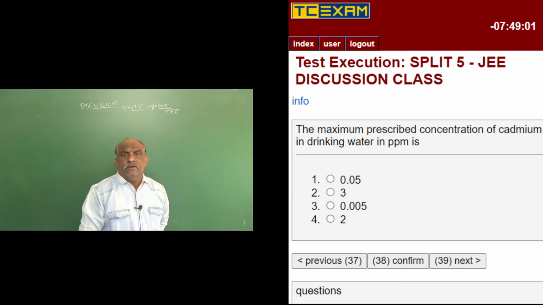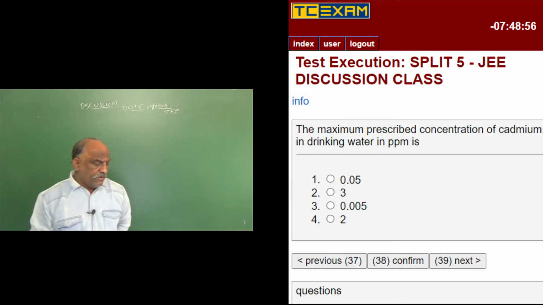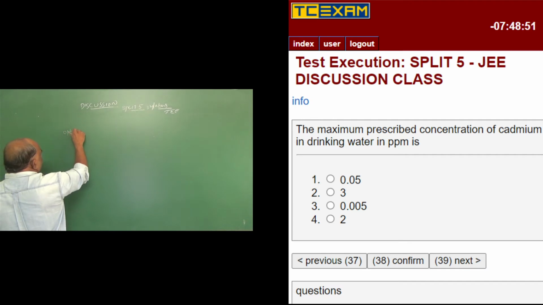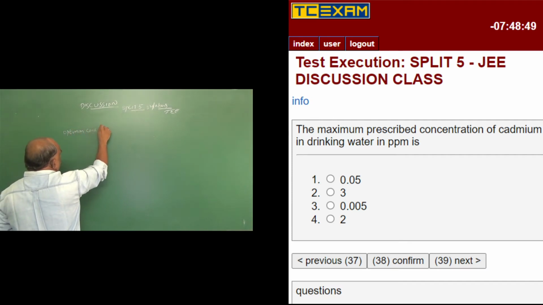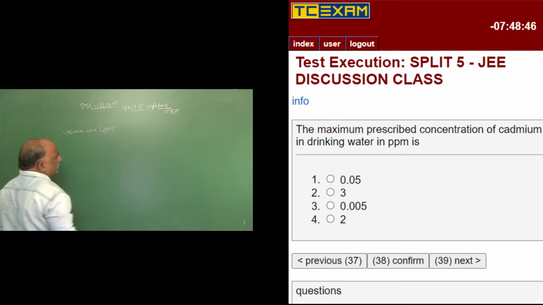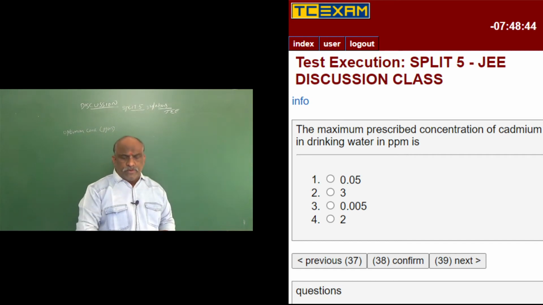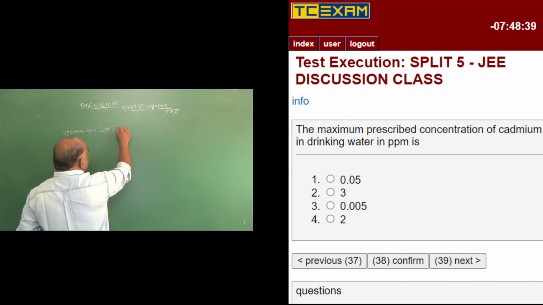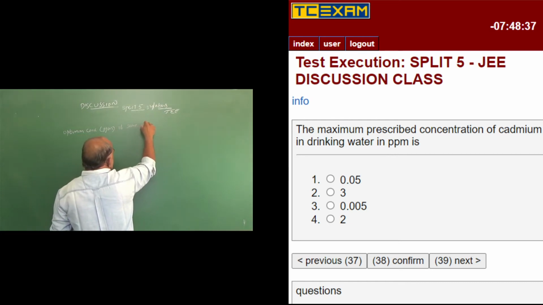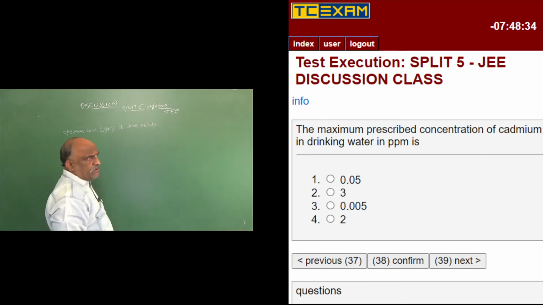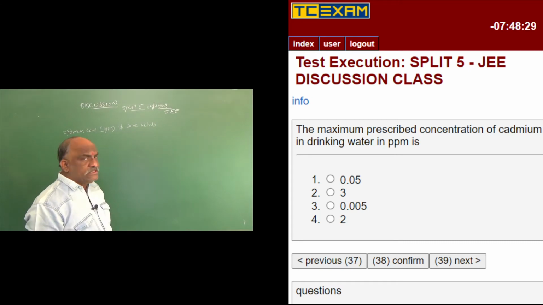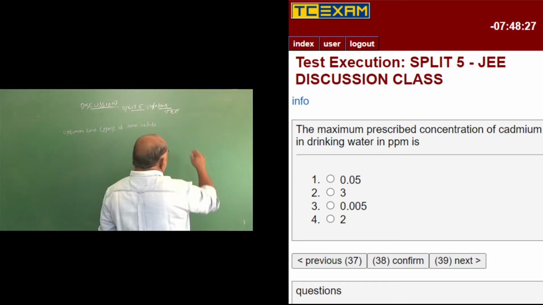Go through the NCERT; one table was there, the optimum concentration in parts per million of some metals in drinking water.